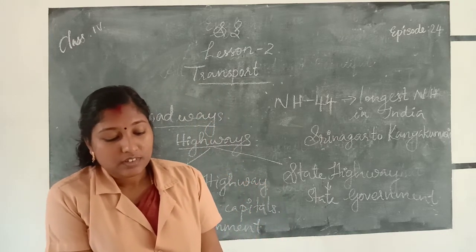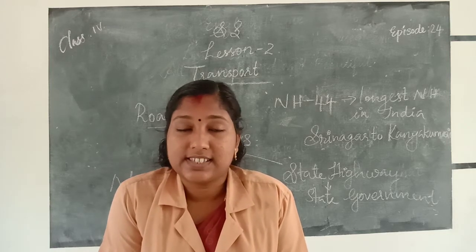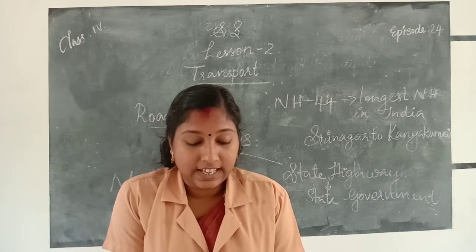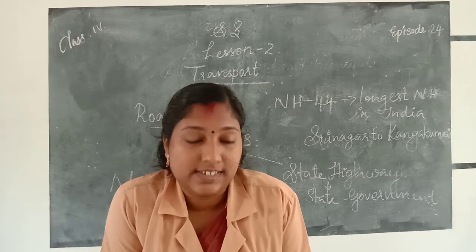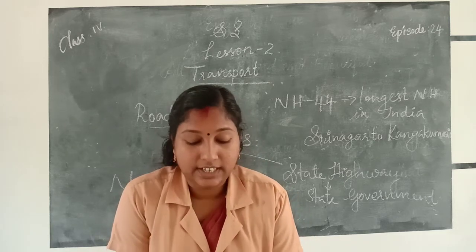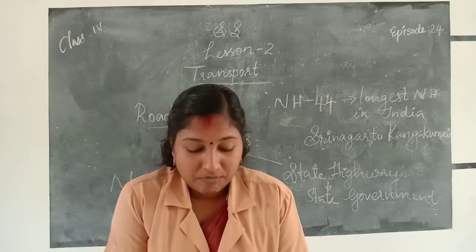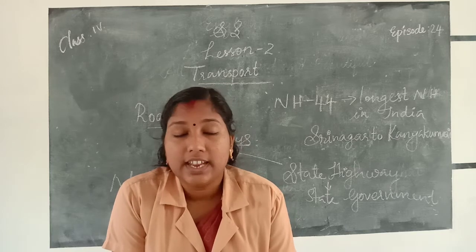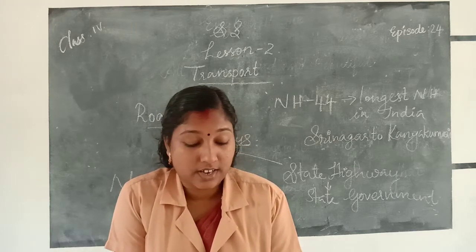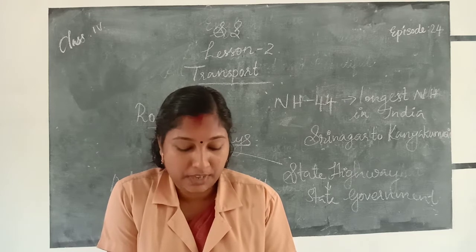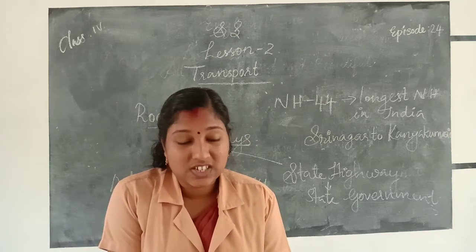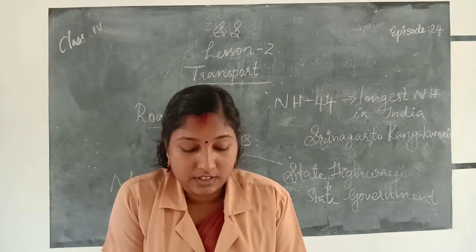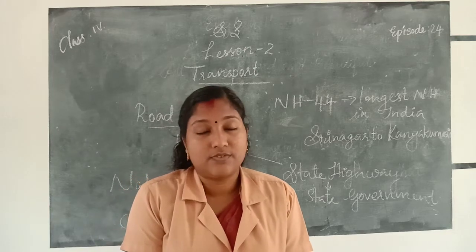Next one, which is the fastest train in India? That is Gatiman. The fastest train in India is Gatiman Express. It can travel with a speed of 160 km/h. It is considered the fastest train in India because it can cover 160 kilometers per hour. So Gatiman Express is considered the fastest train in India.